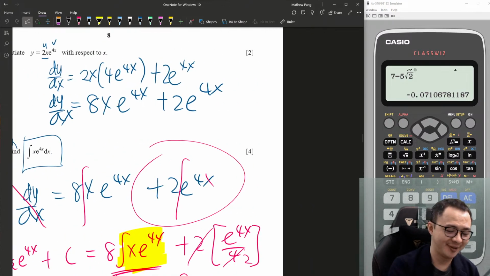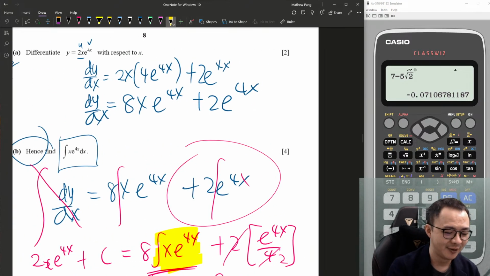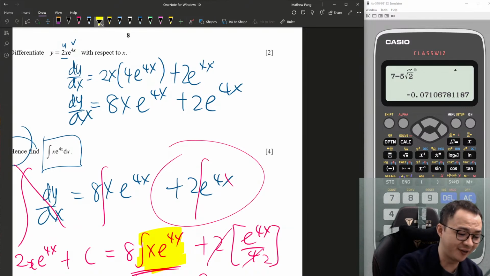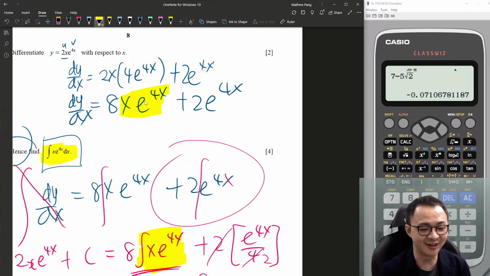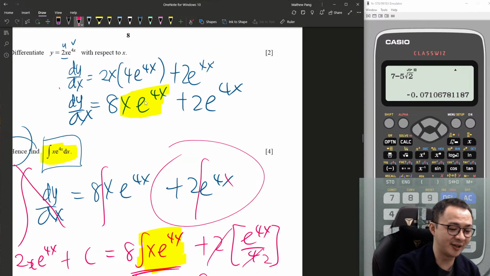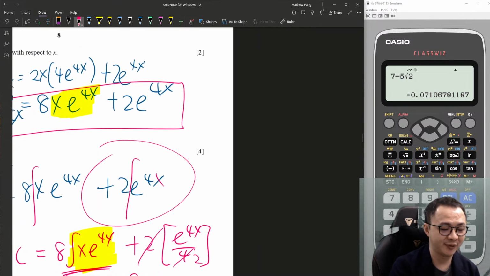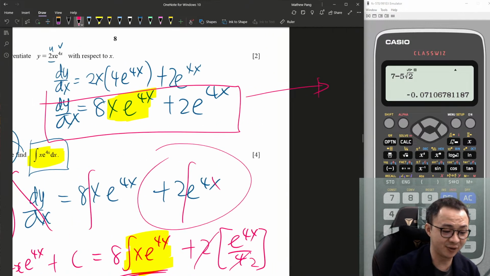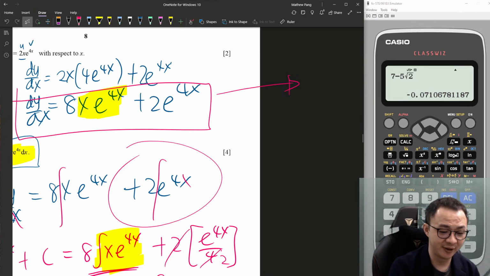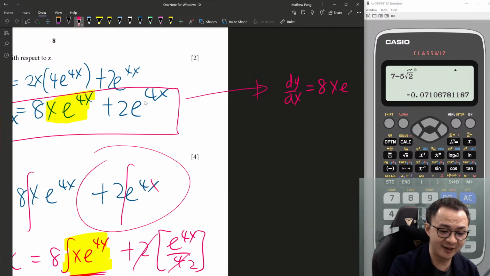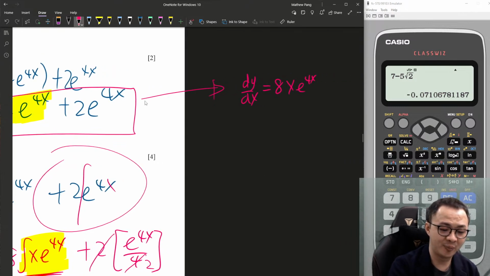Okay, let's do it again. Right now, my objective is to find this one from my answer above. Do you see that? It's exactly the same. So what I'm doing here is I copy the whole thing to here. Let me copy the whole thing: dy/dx equals 8x e^4x plus 2e^4x.